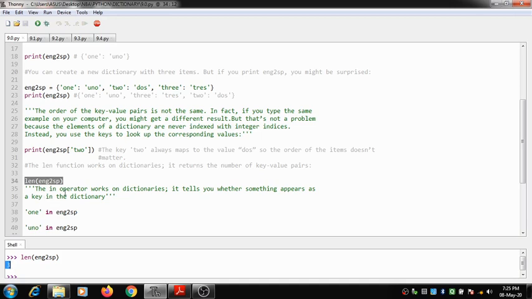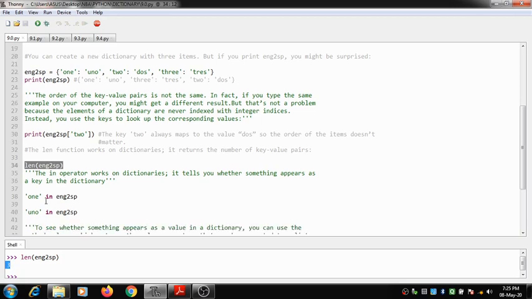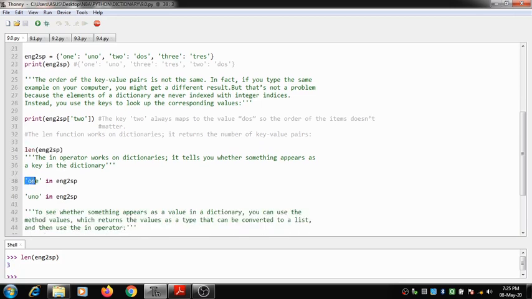We can use the in operator the same way with a dictionary. So here we have the in operator being used. I just demonstrate it, and it returns true. Why is it returning true? Because the key 1 is already present in the dictionary eng to sp.